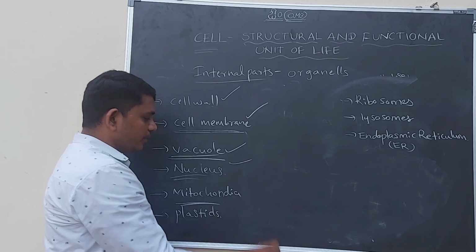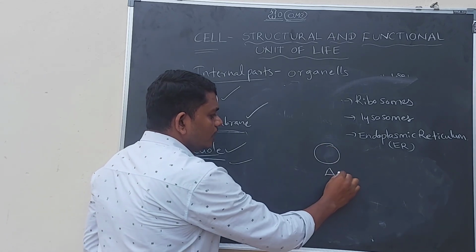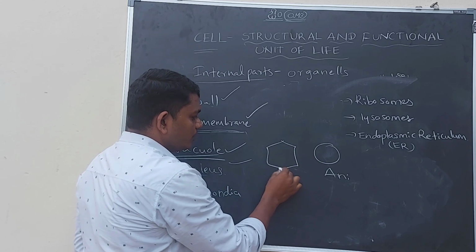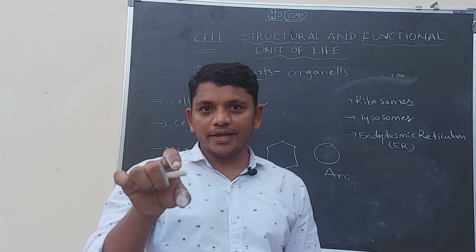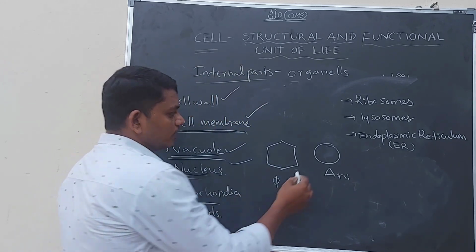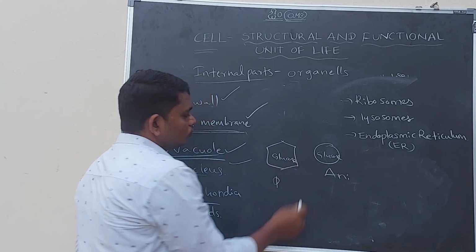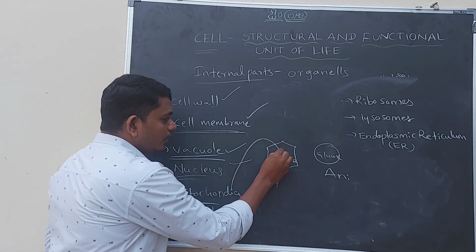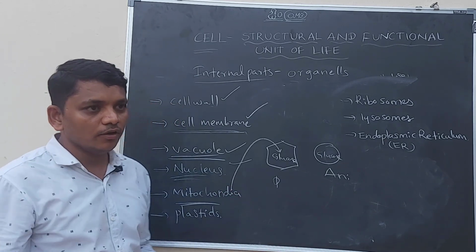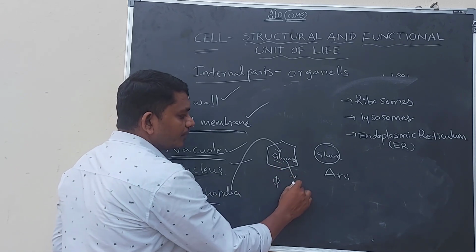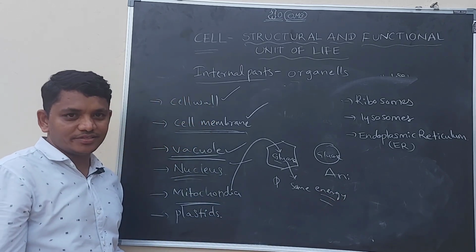And mitochondria. Mitochondria is present in both the animal cell and plant cell also. The main function of the mitochondria is to oxidize glucose in the cell. You know, all the cells contain glucose. Usually in the mitochondria, glucose will be oxidized. While it is oxidizing, it produces some energy. This energy will be used by the entire cell.